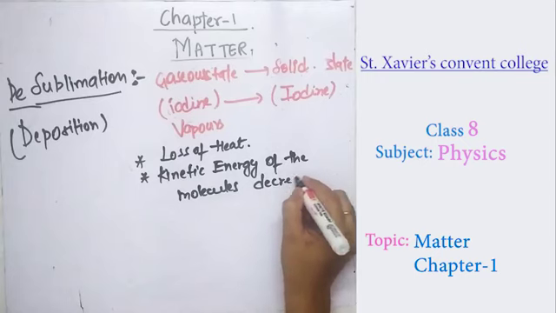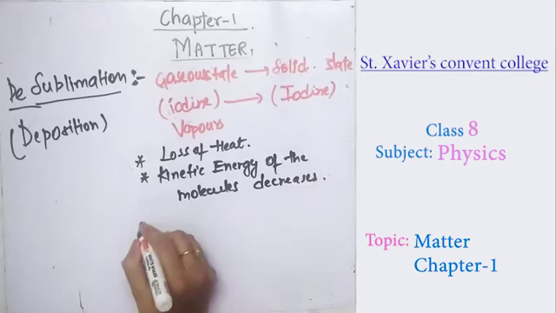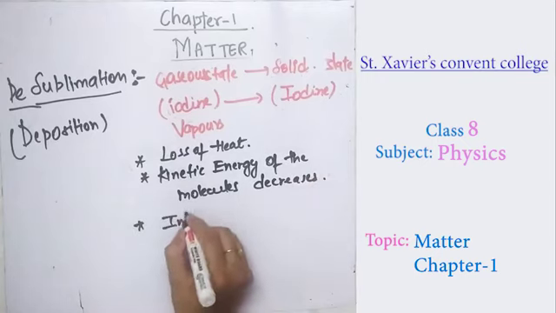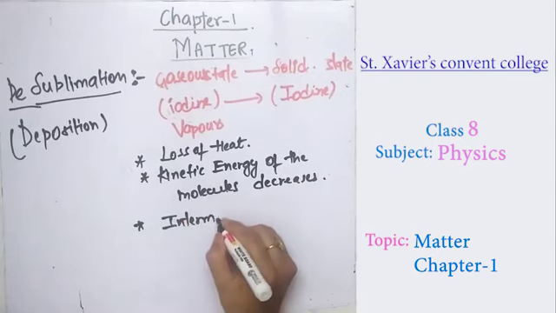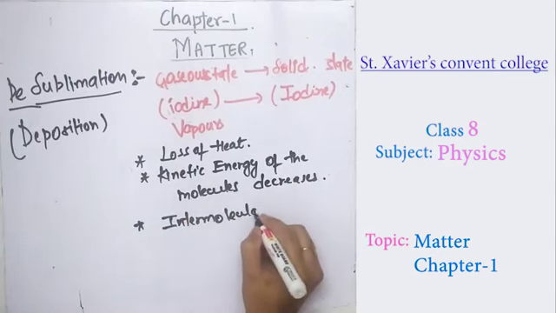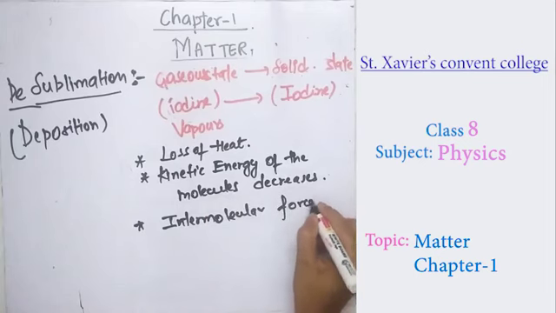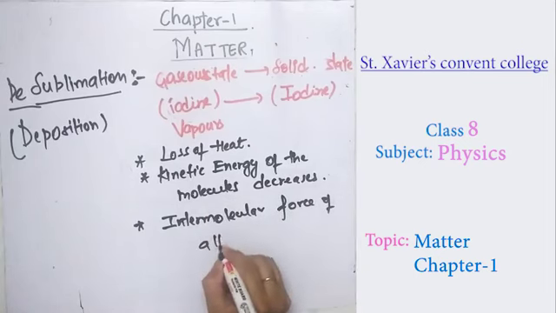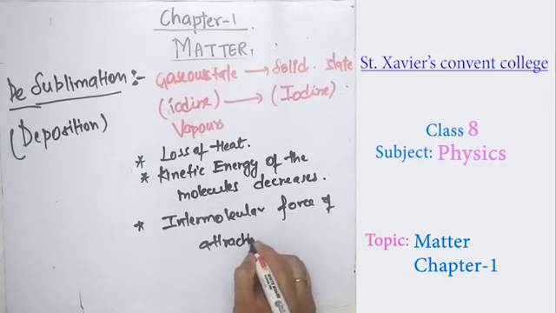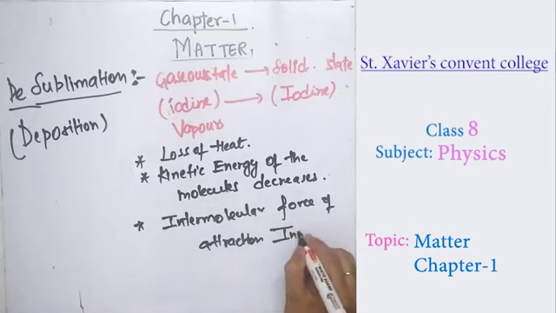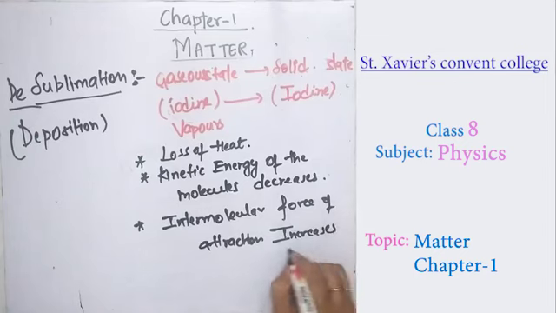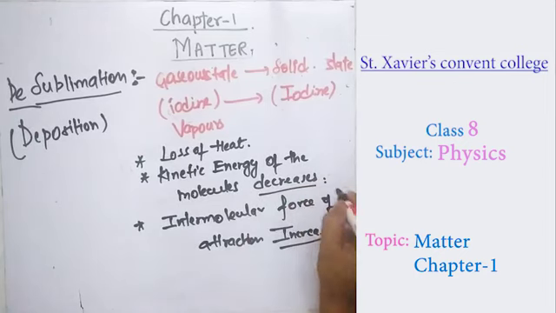As the kinetic energy of the molecules decreases, intermolecular force of attraction increases. As the intermolecular force of attraction increases, they become compact with each other and hence form a solid. An example is iodine vapors changing into iodine.